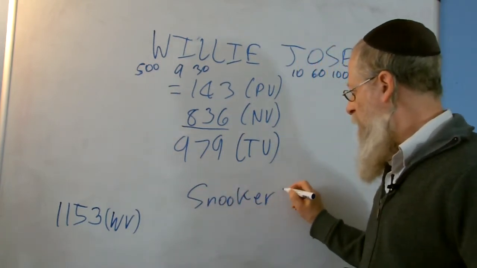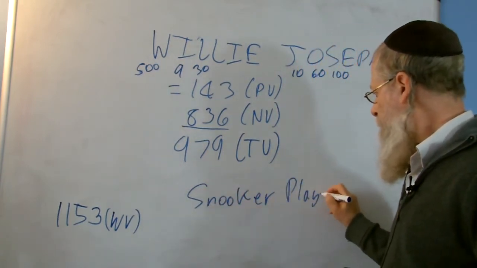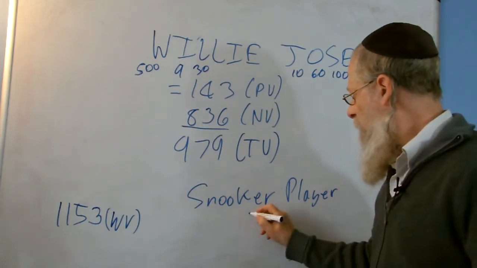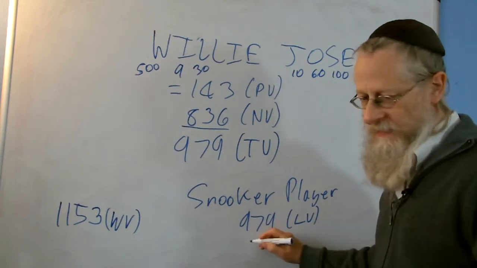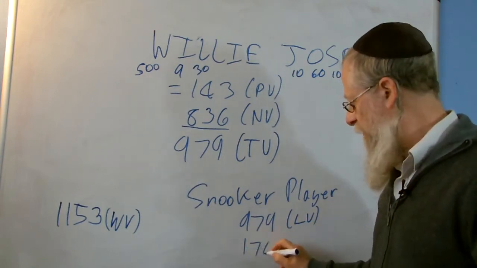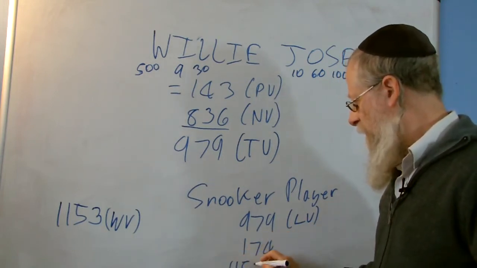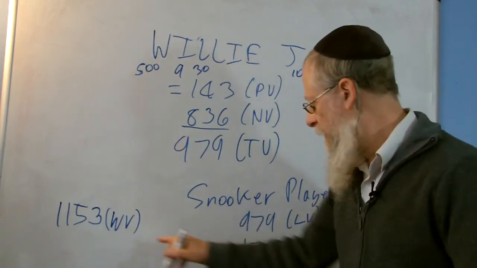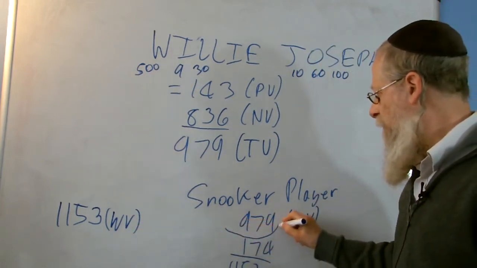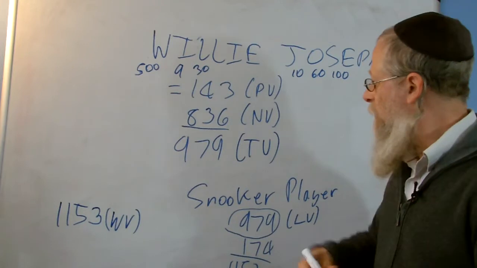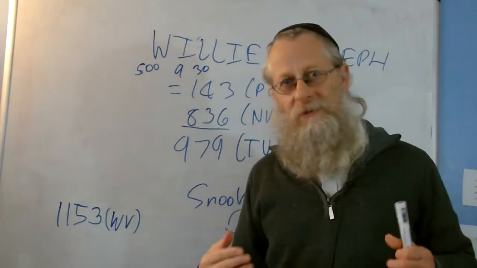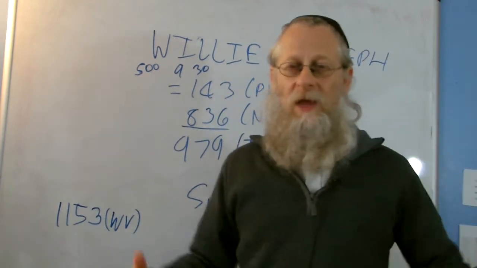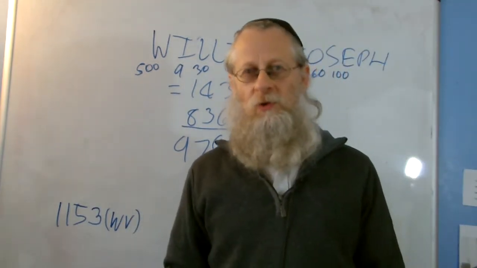We had the large value for snooker player as being 979. That was the large value, and I added that to the placement value, which was 174, and I got 1,503, which was over there. But the large value is 979, which is the same as the total value of Willie Joseph. So I've connected his name, both his nickname and his birth name, to snooker player.